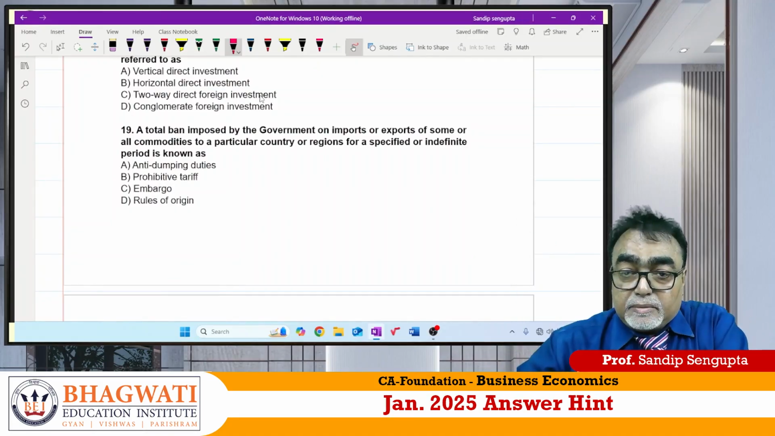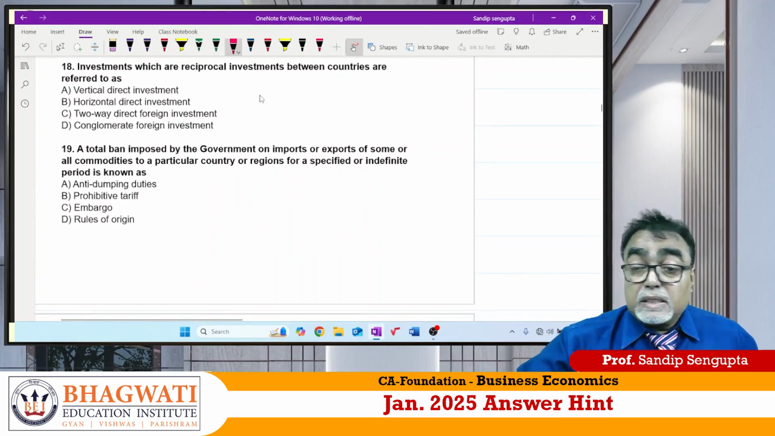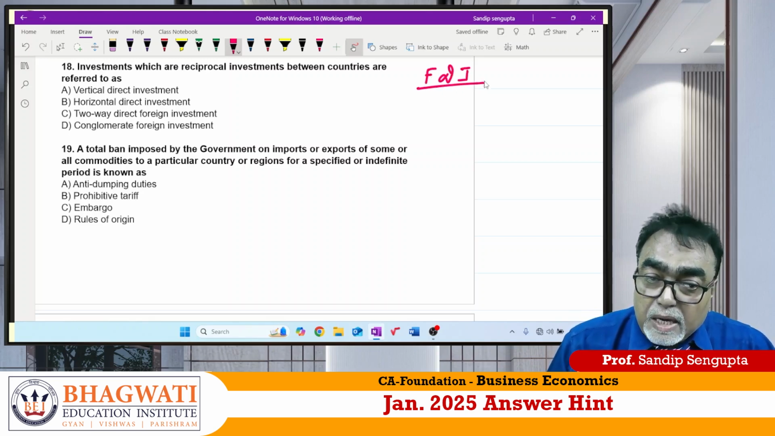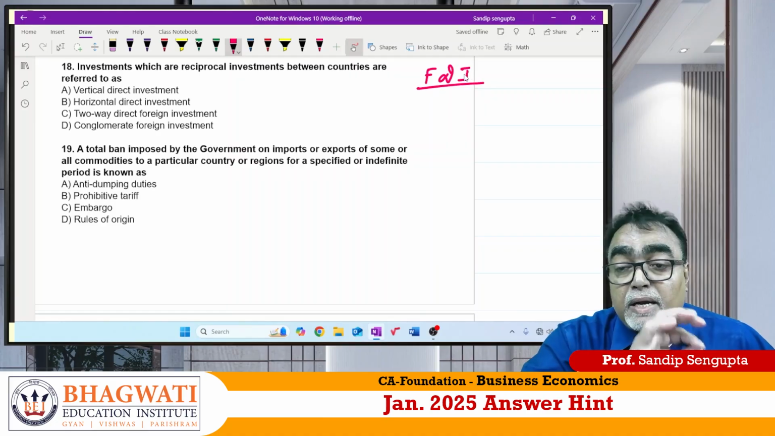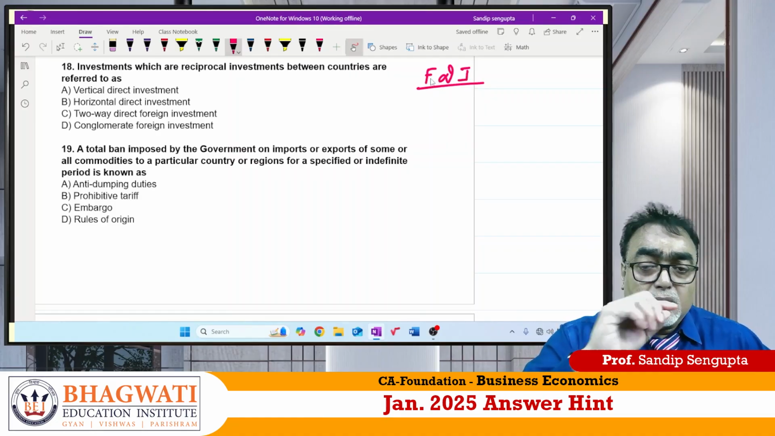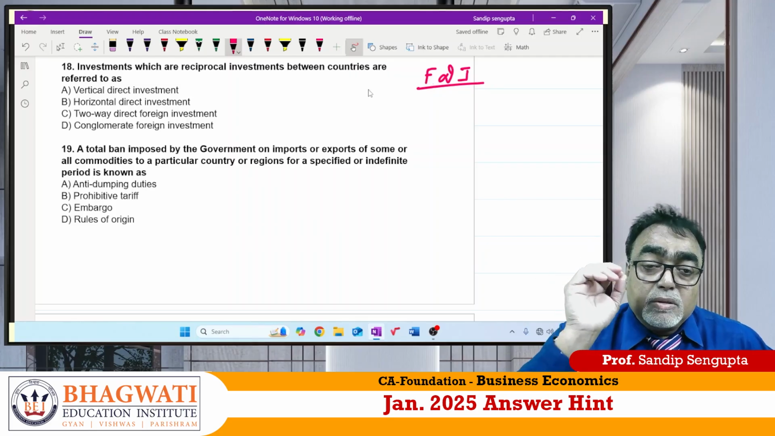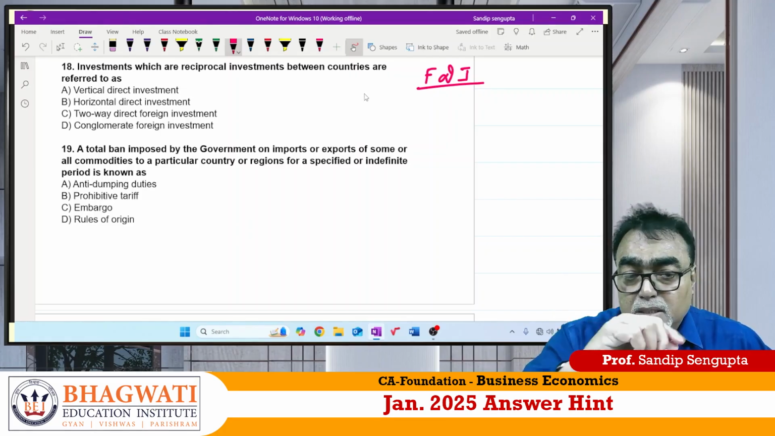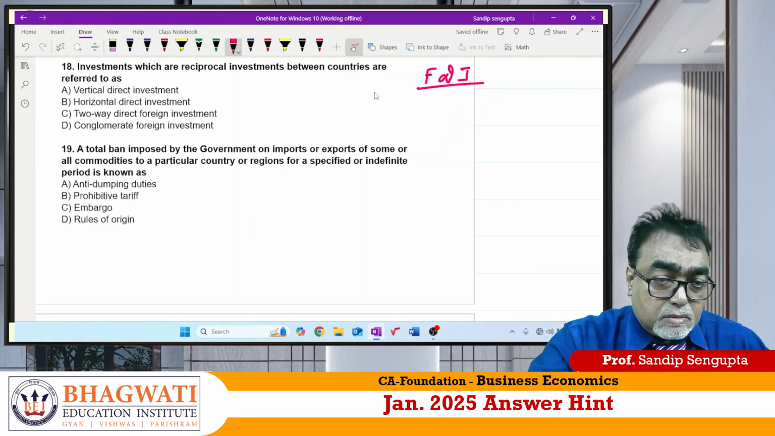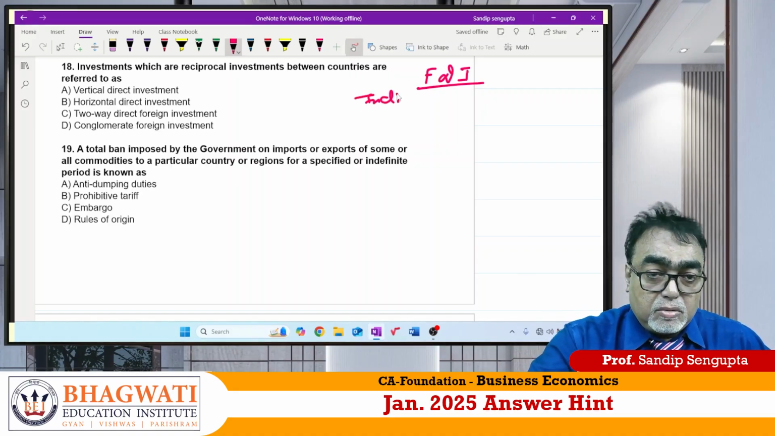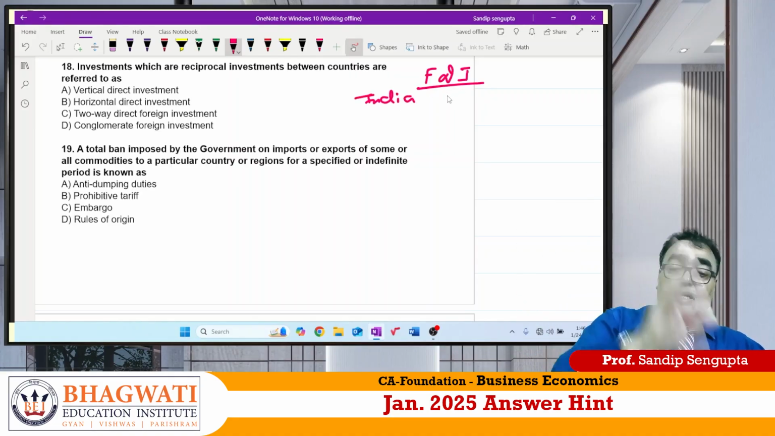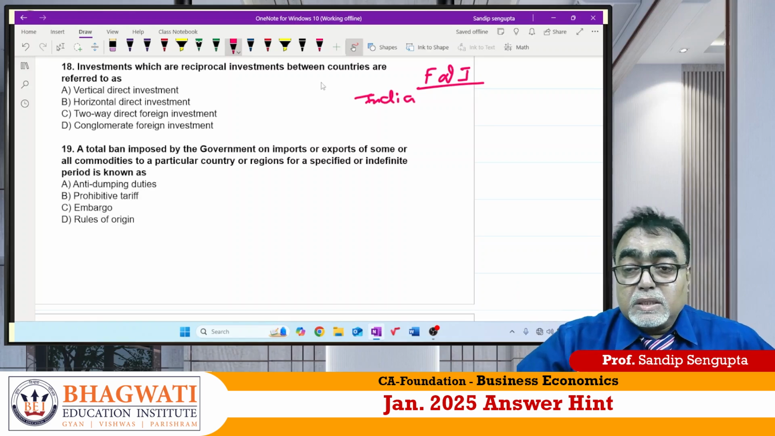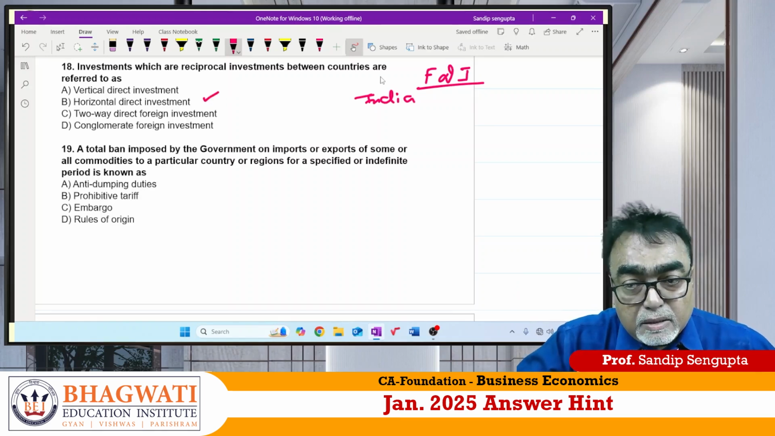Now 18. It has come again, International Trade Unit 5. So there are different types of FDI. FDI means foreign direct investment. What is foreign direct investment? Suppose mobile industries. The USA has mobile service in its part and in India also. Correct? Whirlpool has its production unit in the USA and a production unit in India also. So it is called horizontal direct investment.